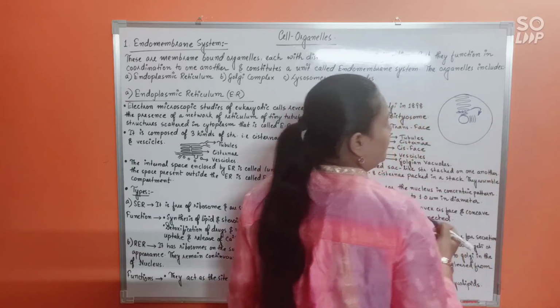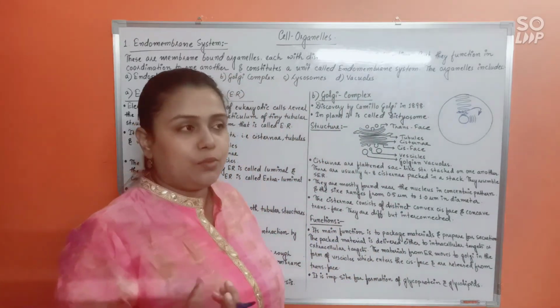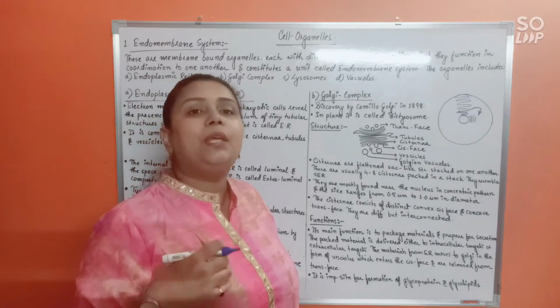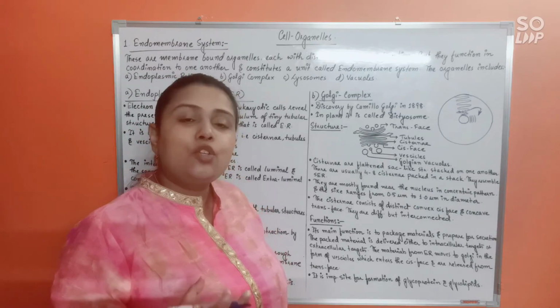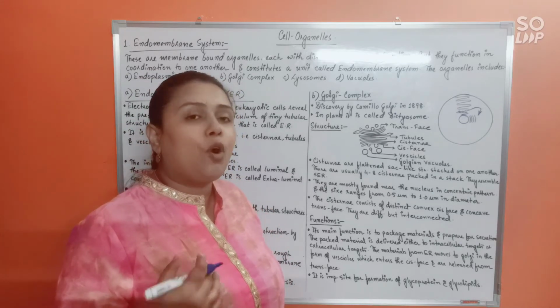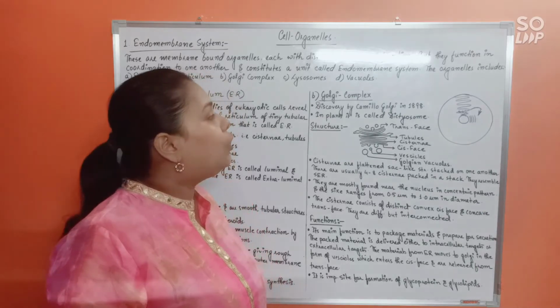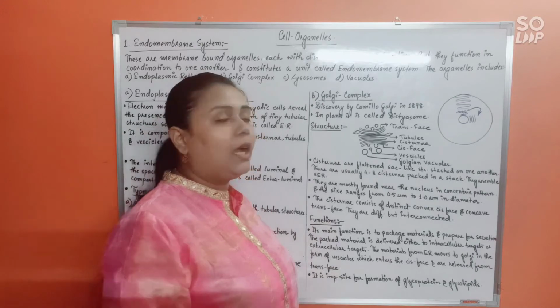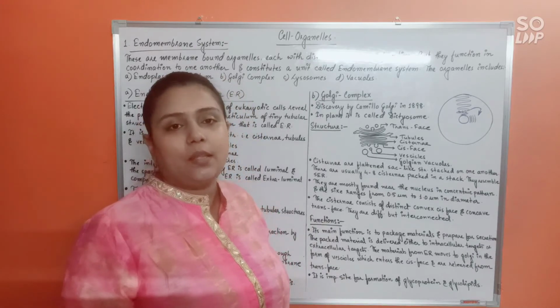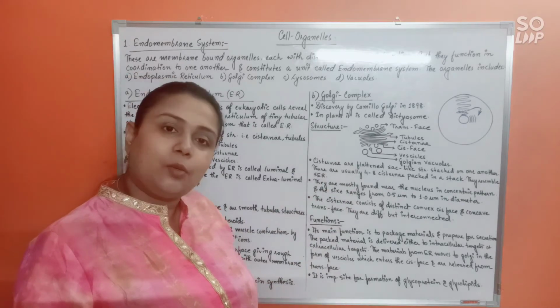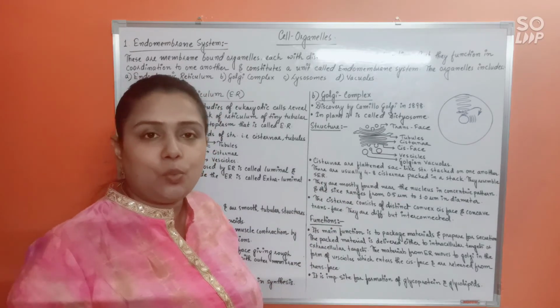This is the Golgi complex, isn't it? Now proteins, you see, as soon as the ribosome makes some proteins, the proteins are not immediately ready to function. They have to be processed and only then they are ready to reach their destination. Now that processing is not done by the ER. The ER only synthesizes the proteins. The processing is to be done by the Golgi complex. That's how they are coordinated to one another.